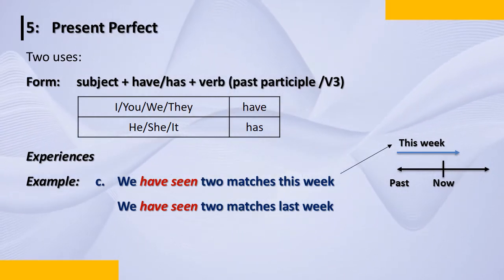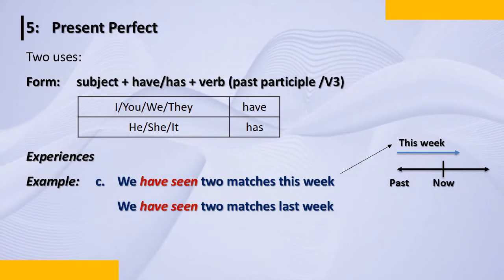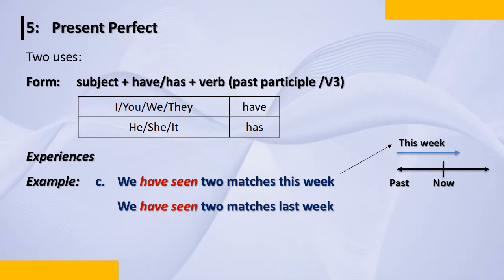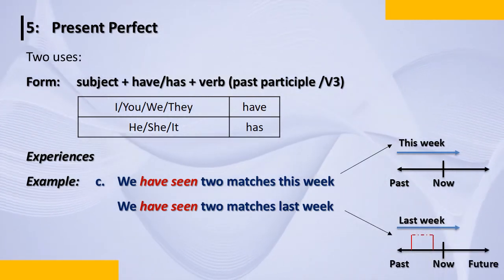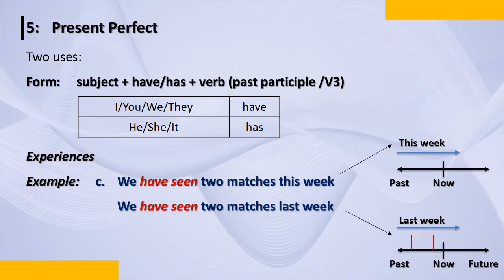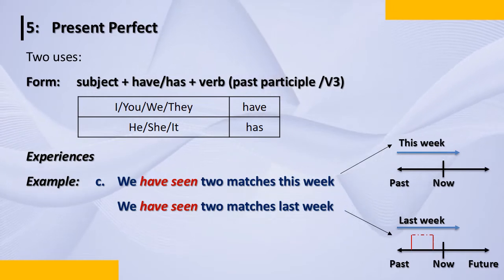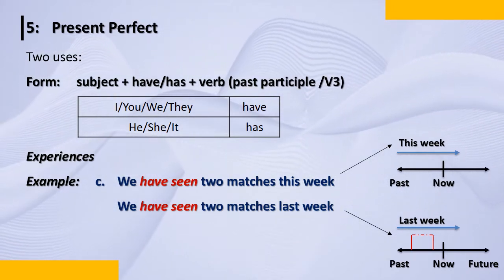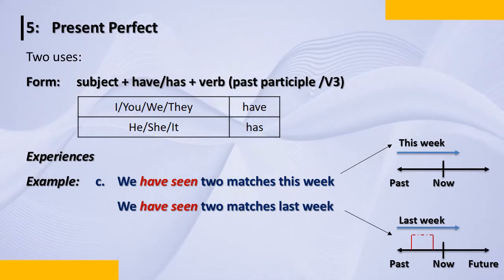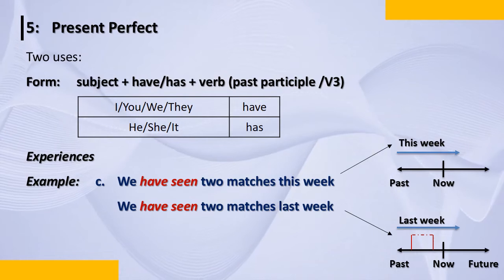In the next one, we have seen 2 matches last week. It's over. I saw only 2, and I cannot go back and see 2 more last week. That is the second sentence. If you see, last week, it's over. It's before now. And in the first one, it is the arrow mark which is taking you up. It's continuation. I may see another 2 matches, or I may see 3 more matches.